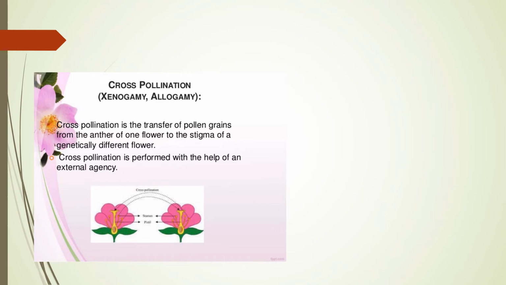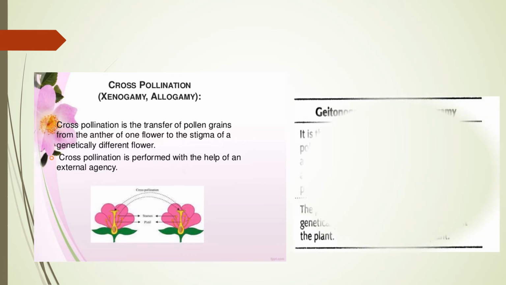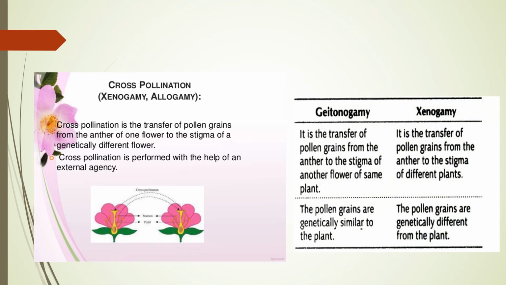Now we know about two types of pollination: geitonogamy and another type, autogamy. So what is the difference that we will discuss in this one? In autogamy, there is a transfer of pollen grains from the anther to the stigma of the same plant. So that is known as autogamy.